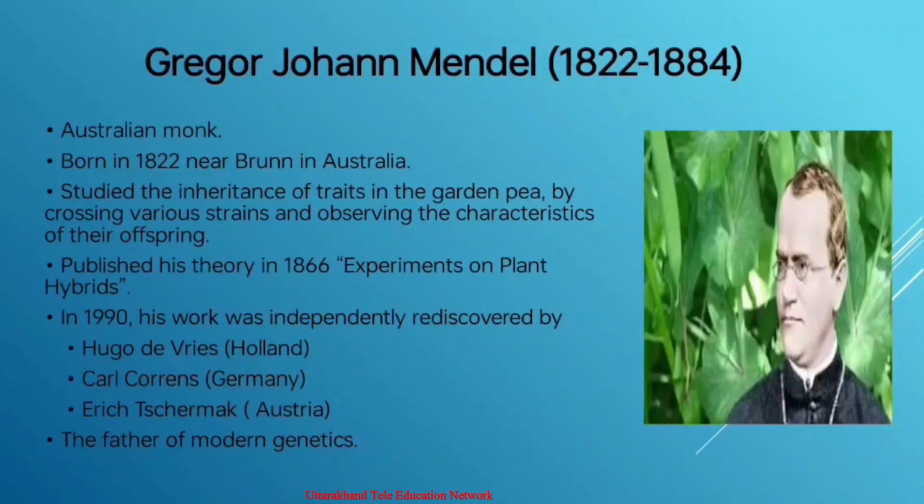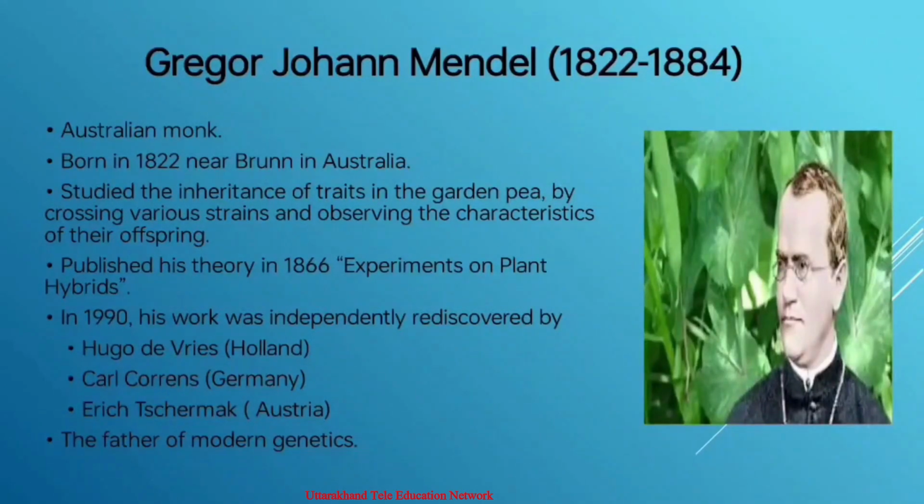He published his theory in Experiments on Plant Hybrids in 1866. But after he published his work in recognized journals, his work was not recognized for about 34 years. So here are some reasons. Because of the limited circulation of the Proceedings of the Brunn Natural Science Society, in which his work was published.